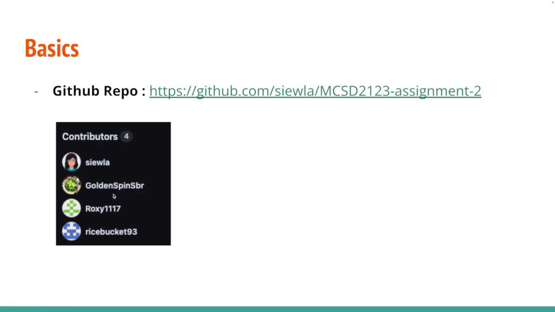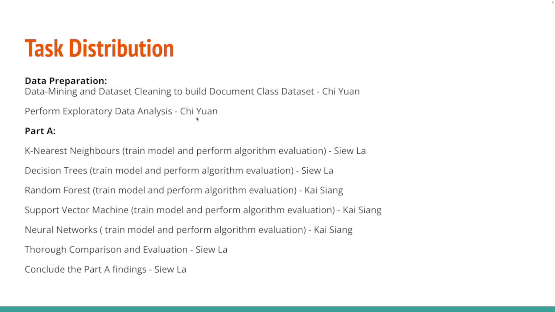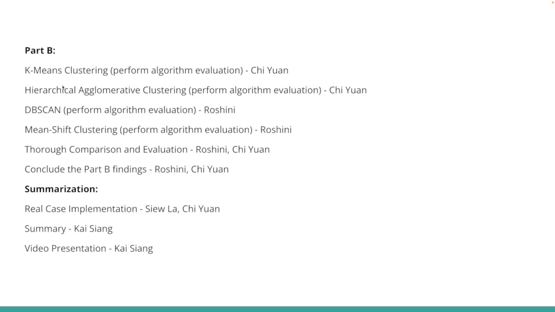So this is Sula, this is me, this is Roshini, and this is Qiyuan. Basically, for the task distribution, the first step is to prepare the data and the model training, which will be prepared by Qiyuan. Part A, which is supervised training, will mainly be prepared by Sula and me. Part B will be prepared by Qiyuan and Roshini. In the end, we'll do a summarization about the real case implementation, which will be done by Sila and Jian. The summary and the video presentation will be done by me.